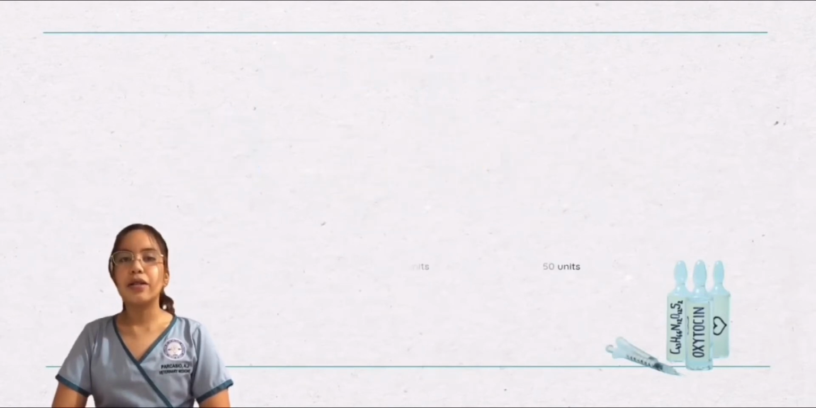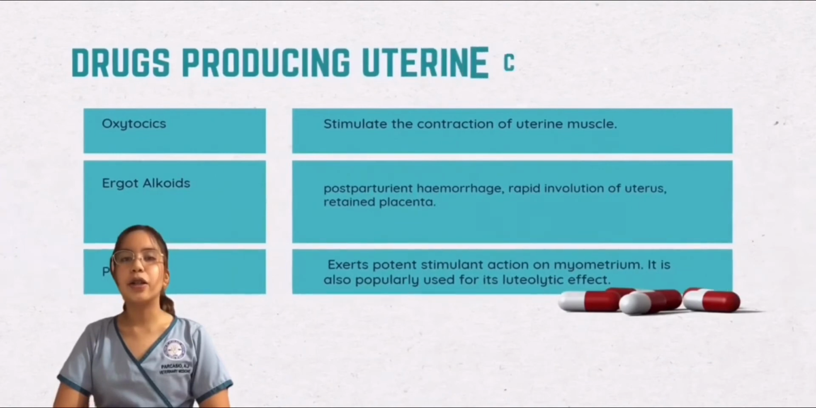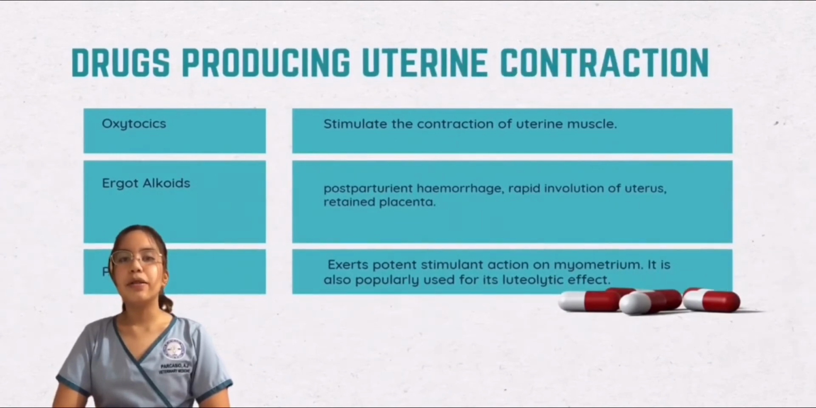These are the three examples of ecbolic agents and drugs. First is oxytocin, a medication which stimulates uterine activity and is used to induce labor, increase contractions, reduce the risk of postpartum hemorrhage immediately after birth, and expel fetal contents in incomplete abortion.